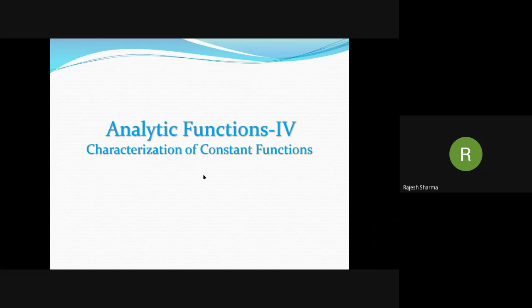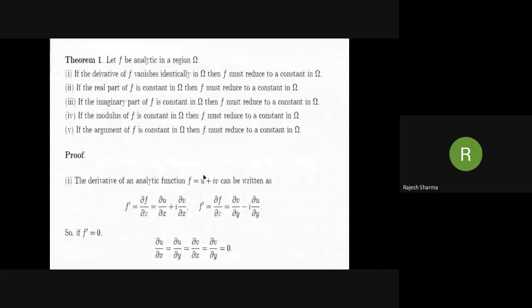We here study several other such conditions under which an analytic function reduces to a constant. Theorem: Let f be analytic in a region omega. If the derivative of f vanishes identically in omega, then f must reduce to a constant in omega. The same is true if its real part, imaginary part, modulus, or argument is constant. Note that in mathematics, whenever we say reduce to, we mean to change the expression or function or statement to its simple form.